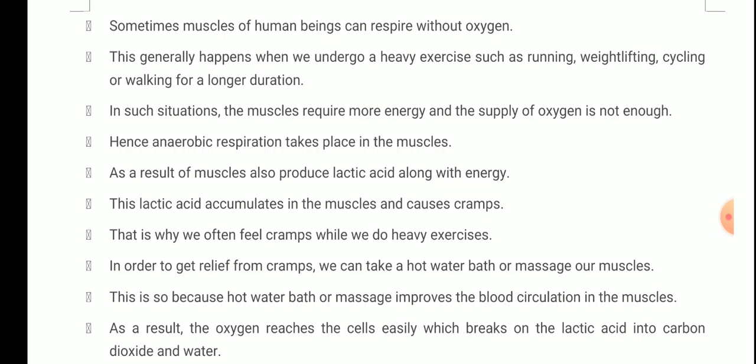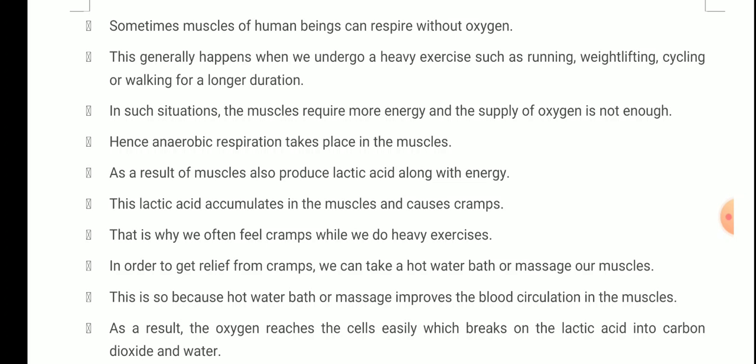Okay, so that's why, as soon as the amount of oxygen decreases, or you can say it becomes less in amount, then the cell starts doing anaerobic respiration. Okay, so in order to get relief from cramps, we can take a hot water bath or massage our muscles. Why is this so? Because a hot water bath or massage improves the blood circulation in the muscles, and we know